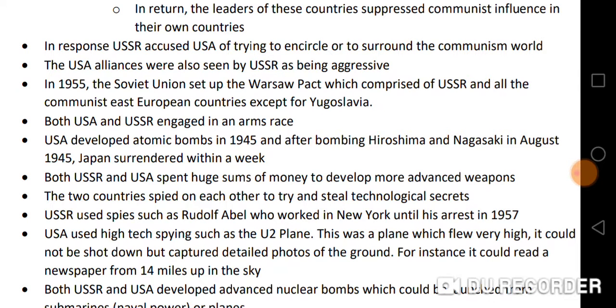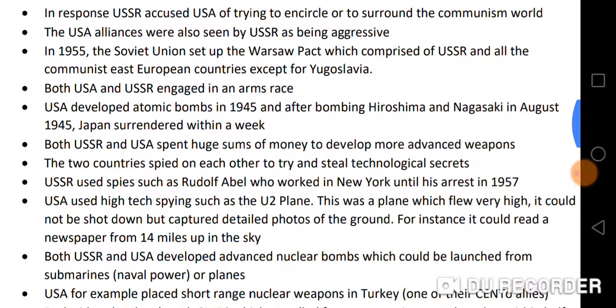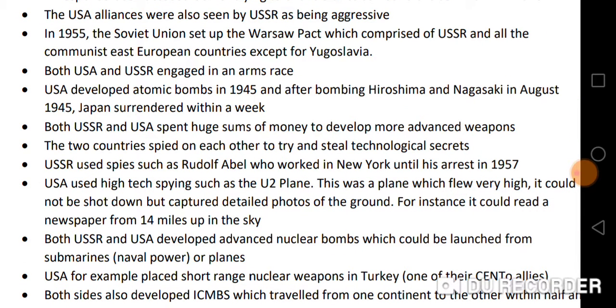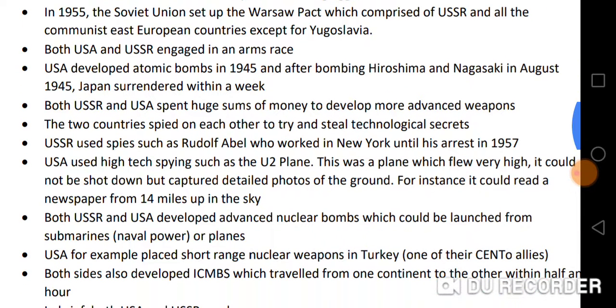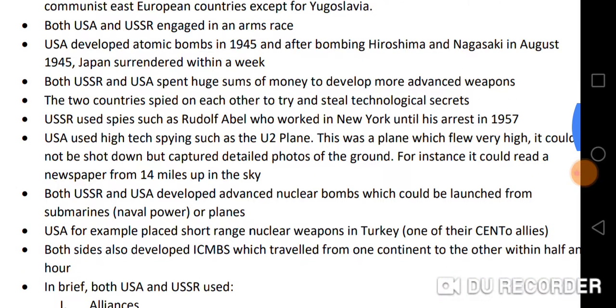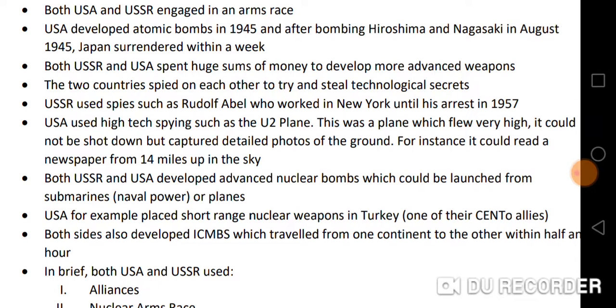So both USA and USSR engaged in an arms race. The USA developed atomic bombs in 1945, and after bombing Hiroshima and Nagasaki in Japan in August 1945, Japan surrendered within a week. This was during the Second World War. Both USSR and USA spent huge sums of money to develop more advanced weapons. The two countries spied on each other to try and steal technological secrets.